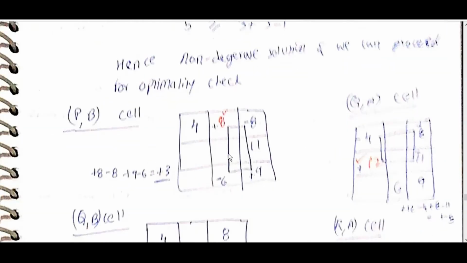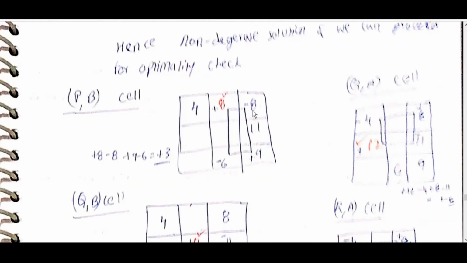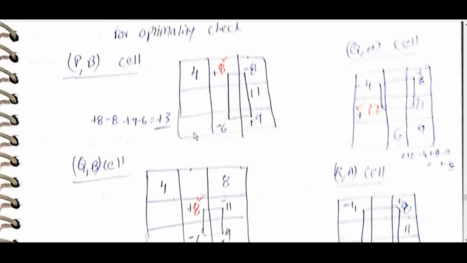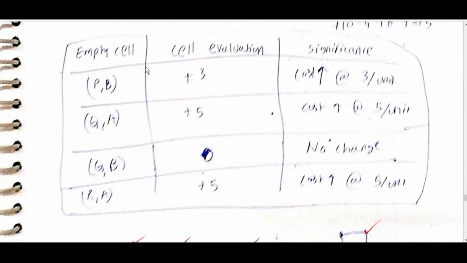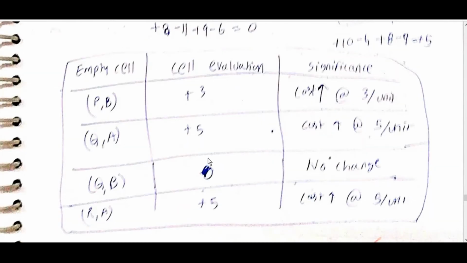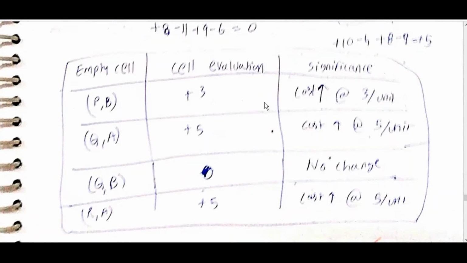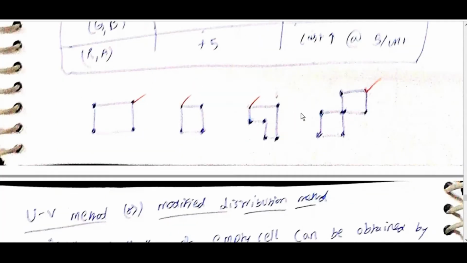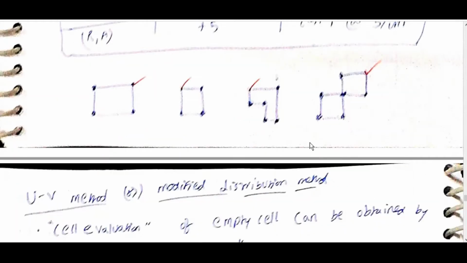Similarly, the Q, A boxes can be done and summed. So the cell evaluations are plus 3, plus 5, 0, plus 5, all non-negative. If we do that, the cost increases by 3 per unit, and by 5 per unit, and so on. So the given solution is optimal. These are the shapes which are allowed.